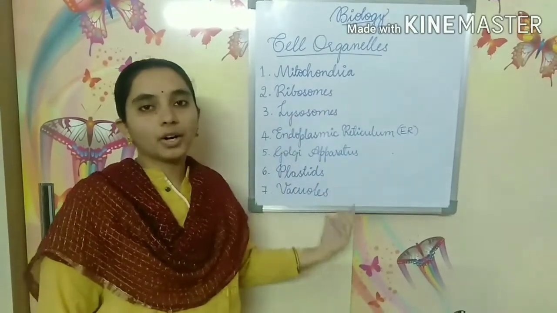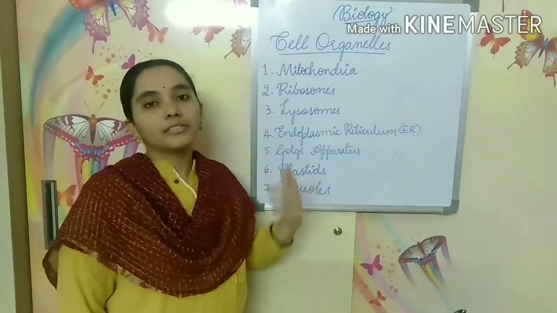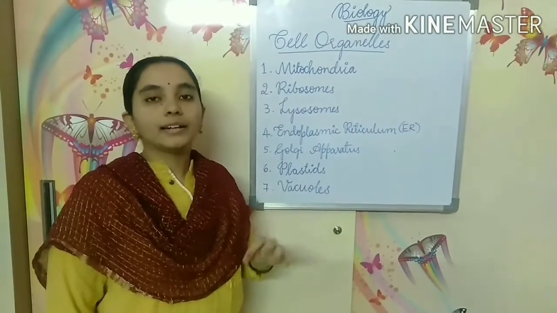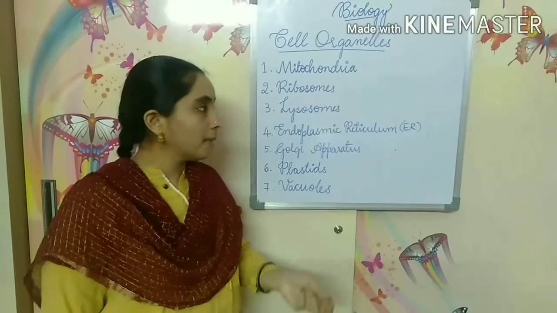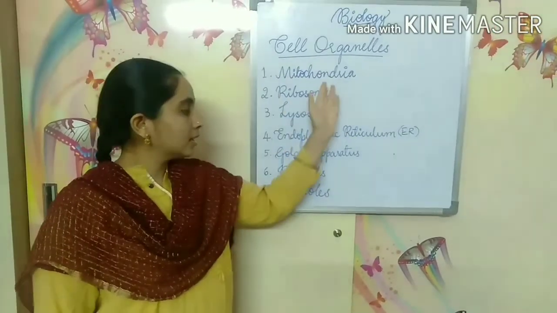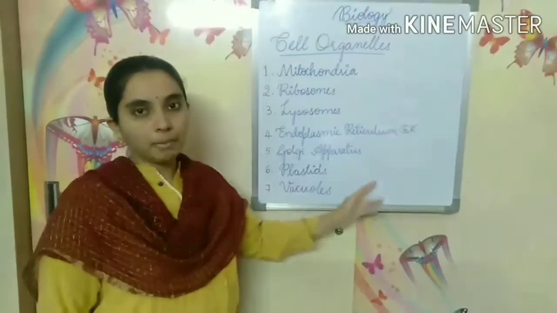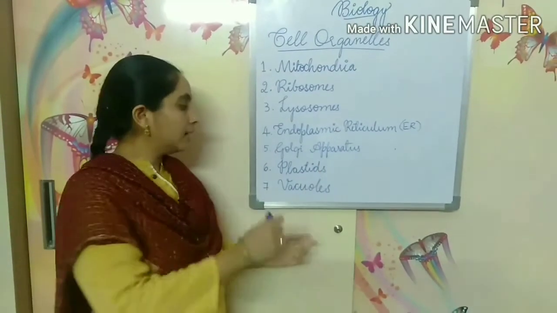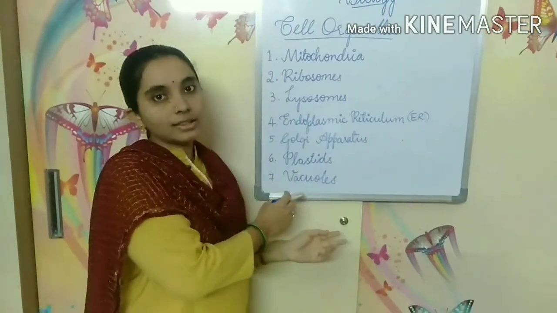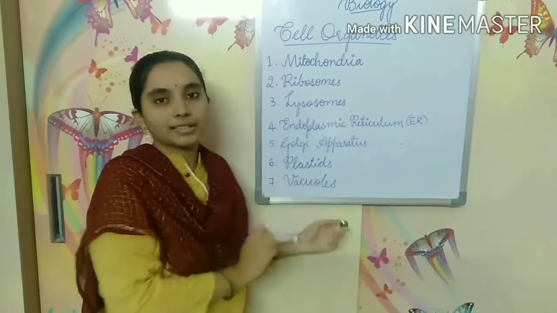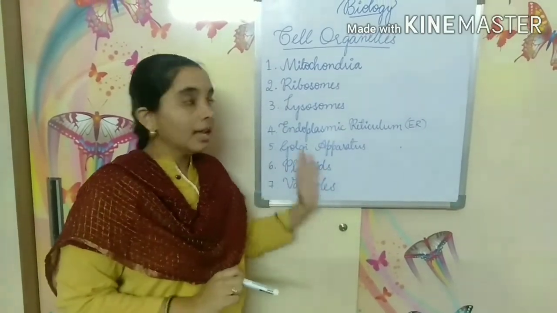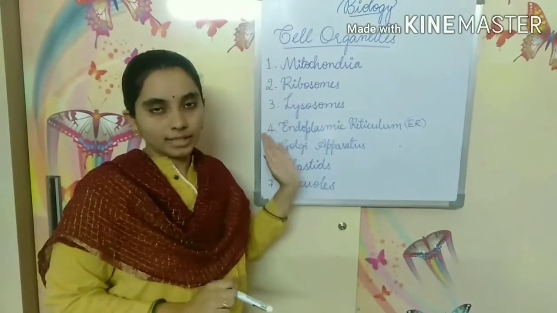So these are important cell organelles that every cell contains, and these are very important for the functioning of the cell. These are all present in plant cells, but plastids and vacuoles are absent in animal cells. So these two are present only in plant cells along with all these cell organelles.